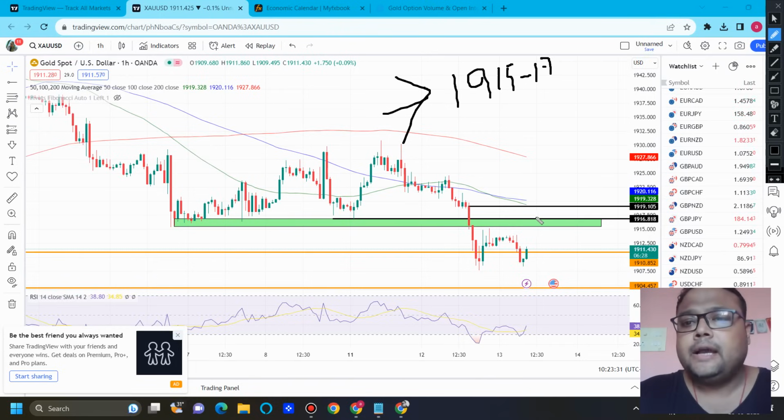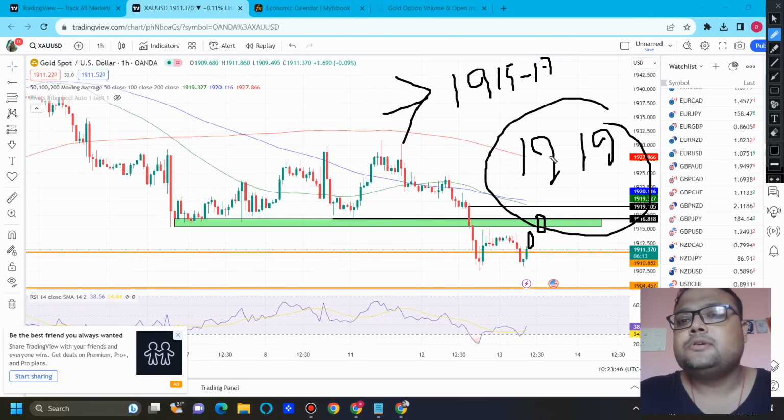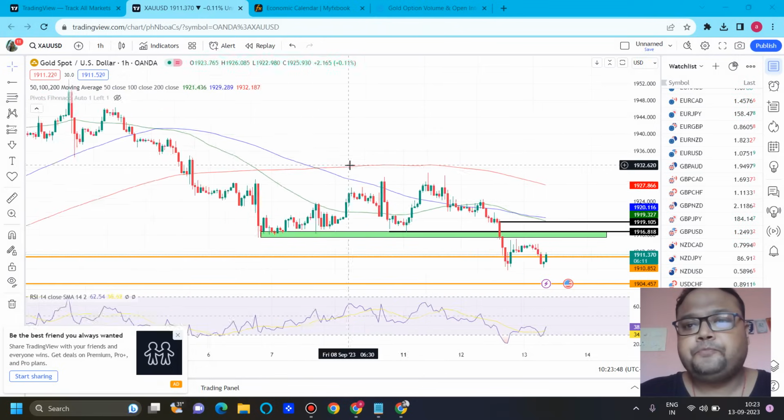On the other hand, if you see the market is going up and the market has formed a big green candle at resistance, use your common sense. Do not take a sell position. Then wait for the market to hit the 1919 level, because this is your second resistance on the chart.